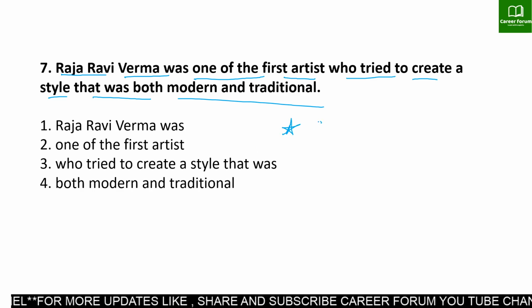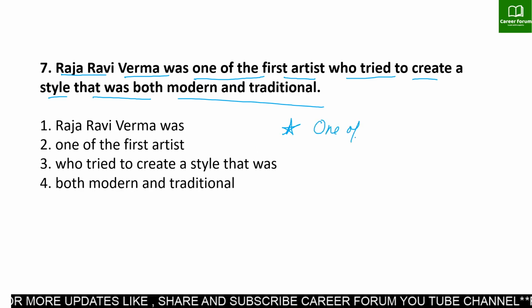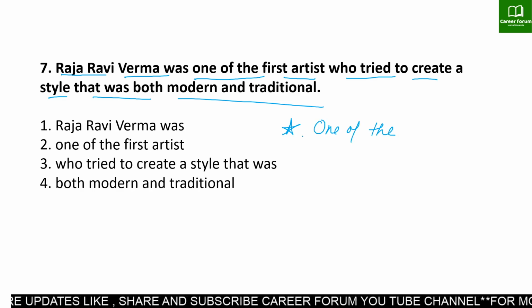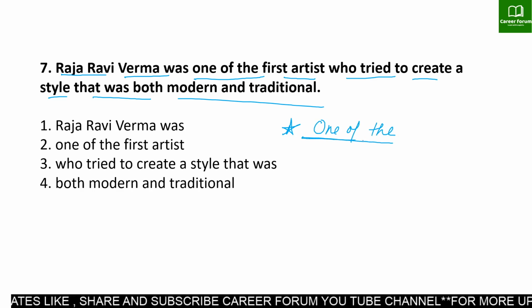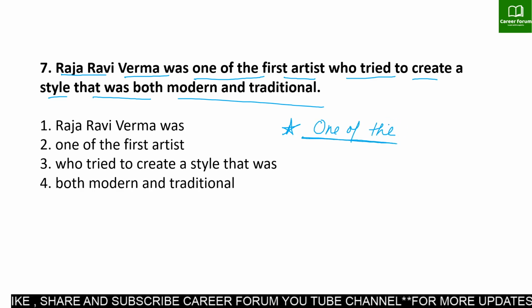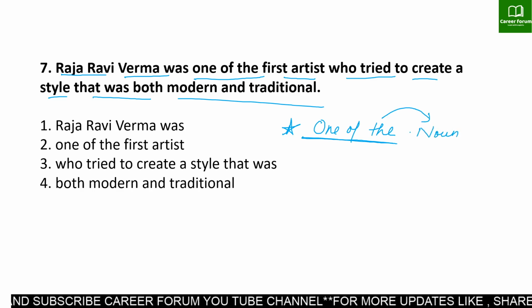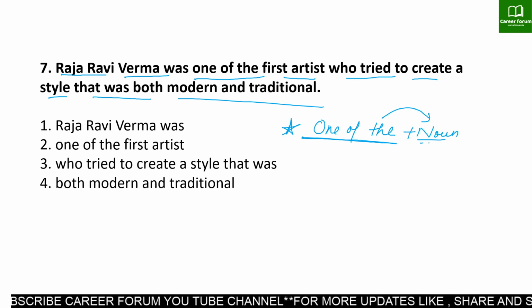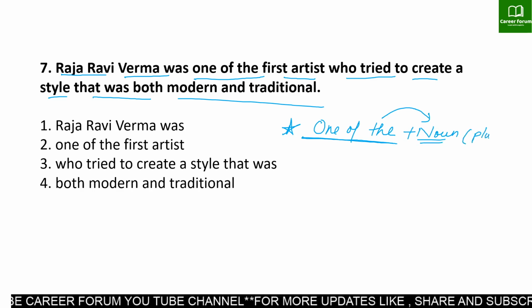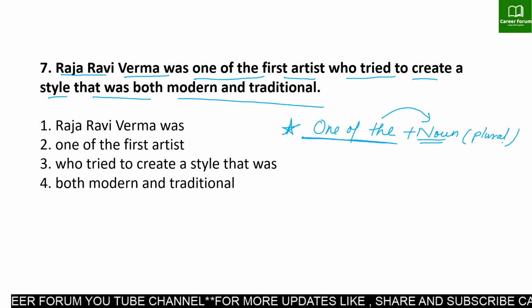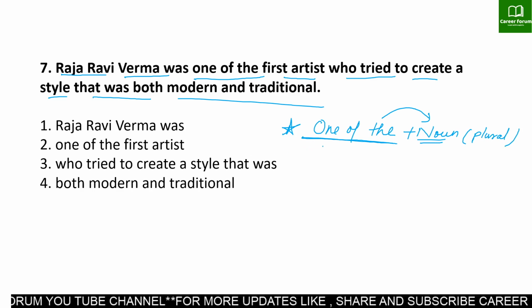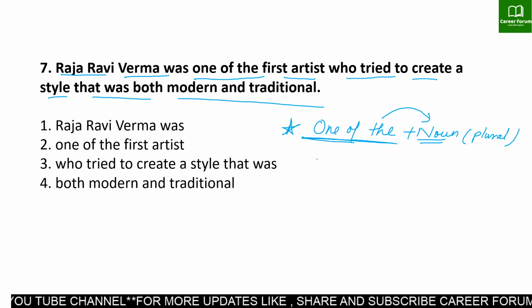Whenever we have the phrase "one of the," the noun after this phrase has to always be in plural form.